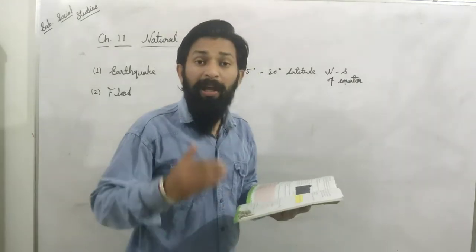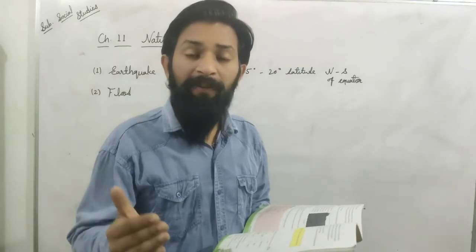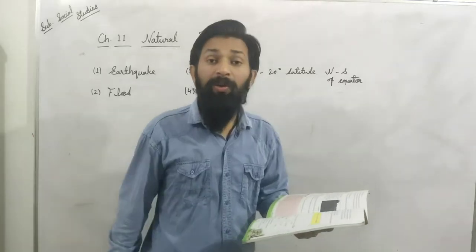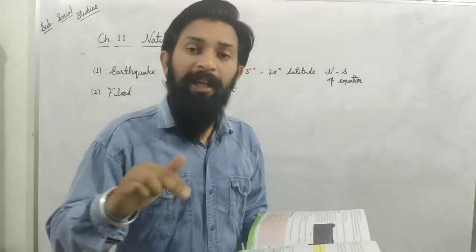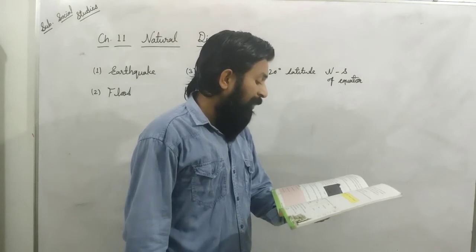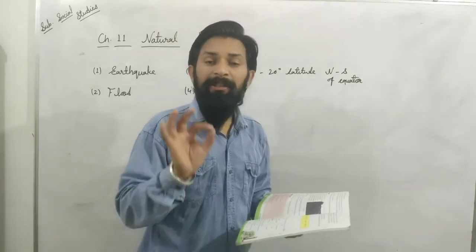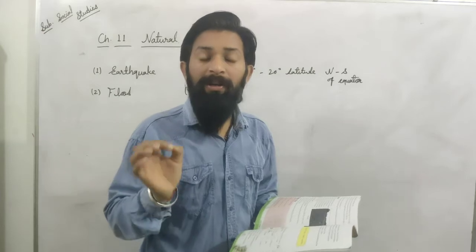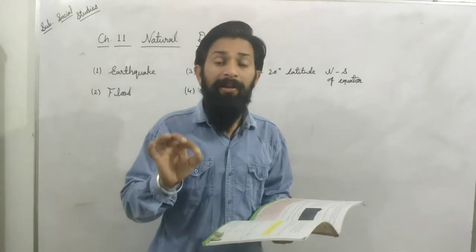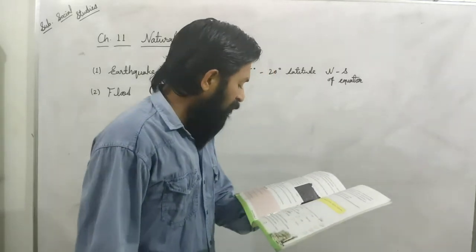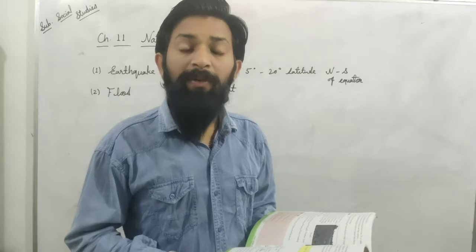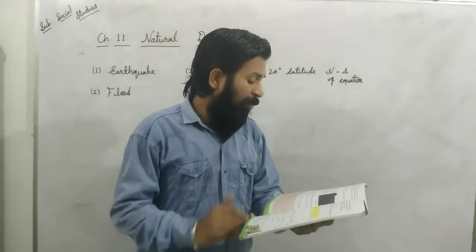Prevention of droughts. How can you prevent drought? How can you save yourself from droughts? How can you recover from that type of condition? Trees help in percolation of water, and they bring rainfall. This is the major, important and permanent solution to every natural calamity. You should plant trees. Therefore, trees should be planted in drought-prone areas. If you are living in a drought-prone area, then you should try to plant more and more trees.